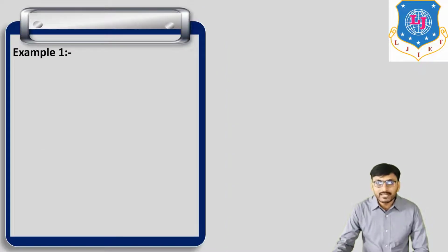Example number one: for example, S is equal to Rahul. S is one type of variable, and Rahul is one type of string, in between double quotes or single quotes. So S is a string variable because S contains a string.